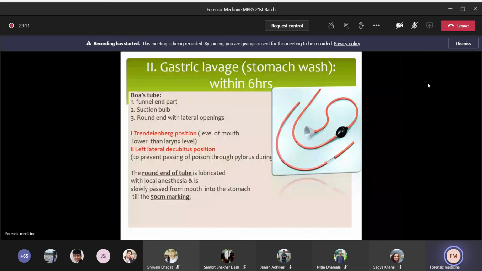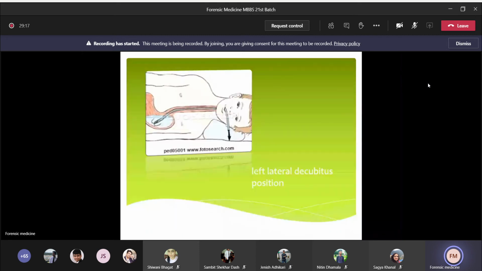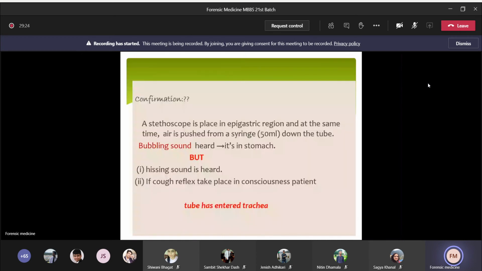Now once the tube is inserted into the stomach, you have to do confirmation. This is the left lateral decubitus position. You can see here the gastric lavage tube. Next one is to do the confirmation. So how is the confirmation done?